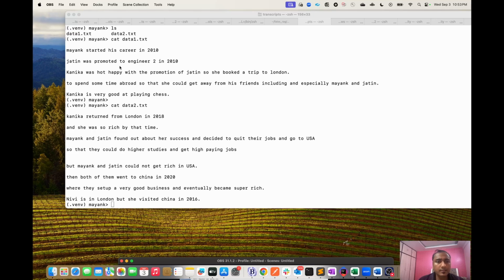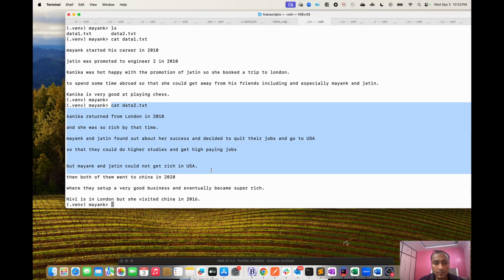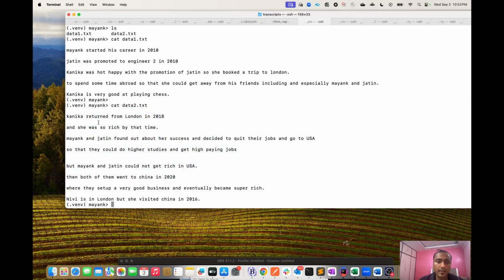As you can see, the data from two files. This is from file 1, there is some random data, and this is from file 2. This is another set of random data, like this person returned from London 2018. Mayank and Jatin found out about their success, and then they eventually got rich.